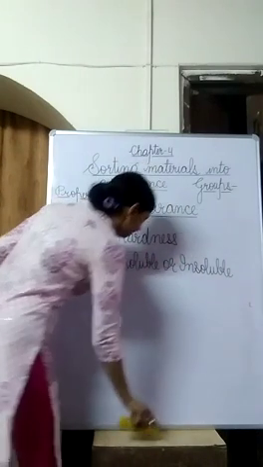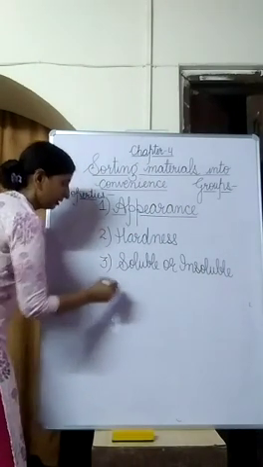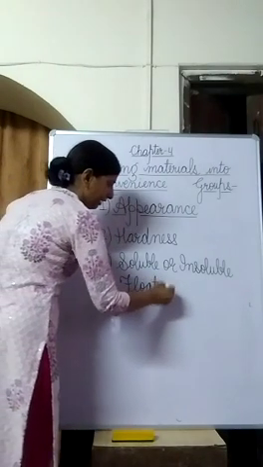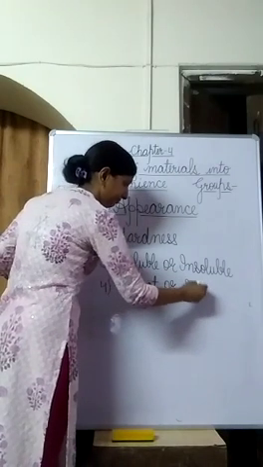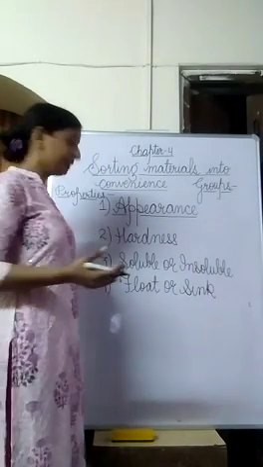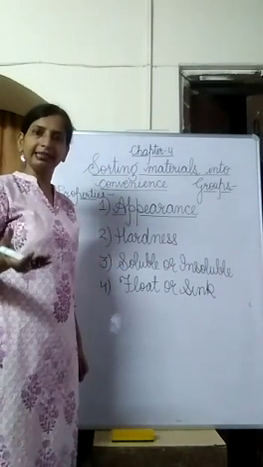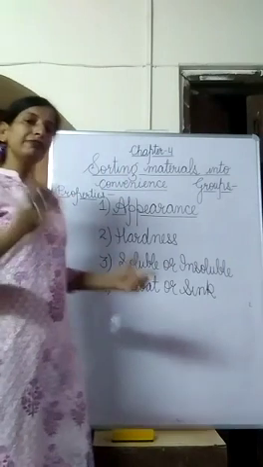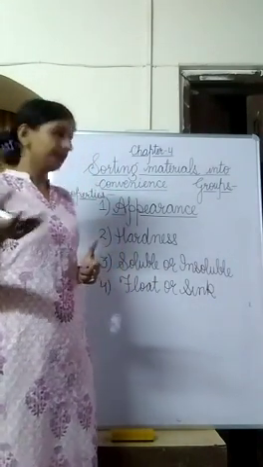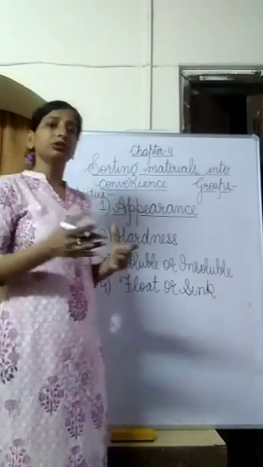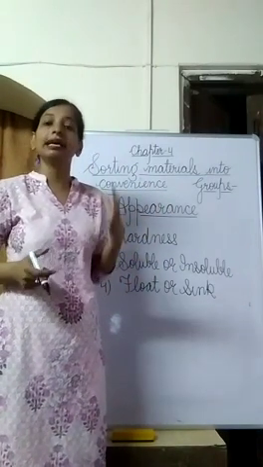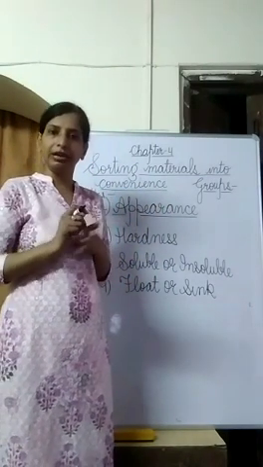And that property is that the substance floats in water. You will find that some materials float on water. For example, wood, paper, feather float on water. And some of the material like an iron nail or any key or a coin, right, sink in water. So some of the material float on water because they have less density than water. They are less dense than water, so they float on water, right?